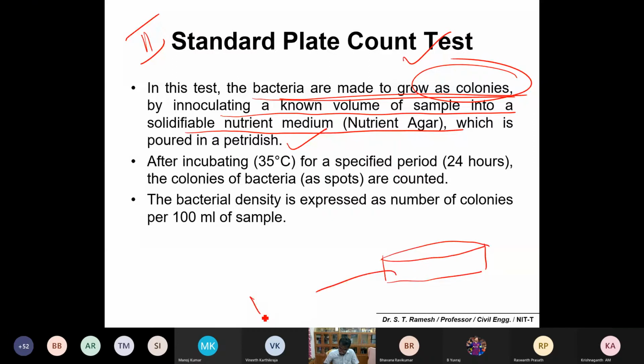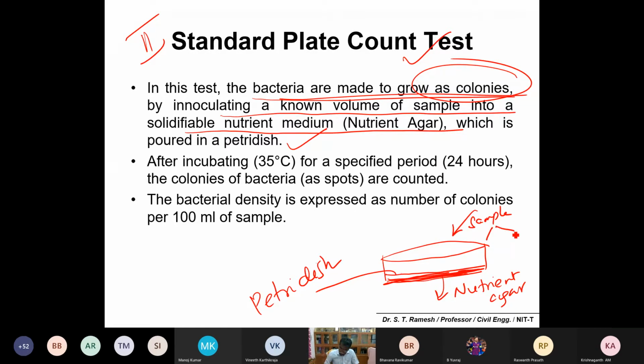You fill it with nutrient agar, and take out the sample. You can pour the sample, or you can spread the sample.